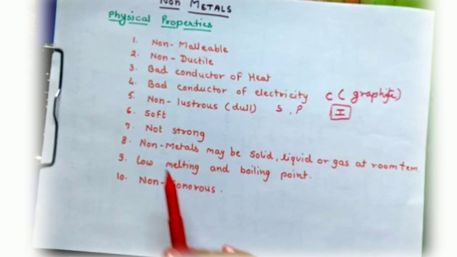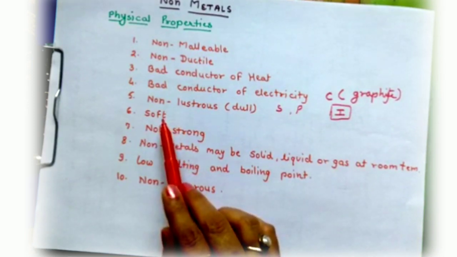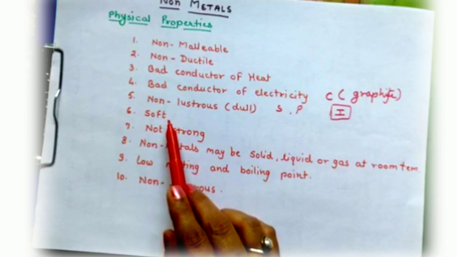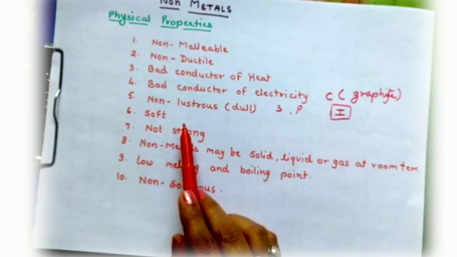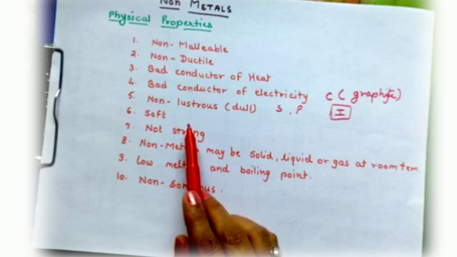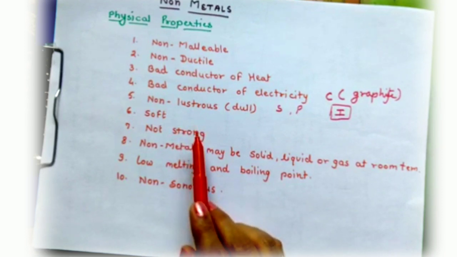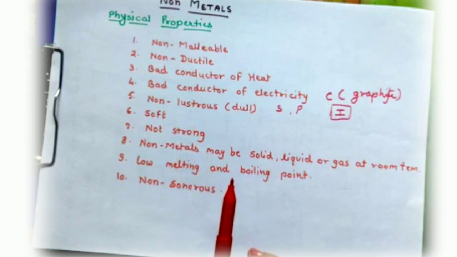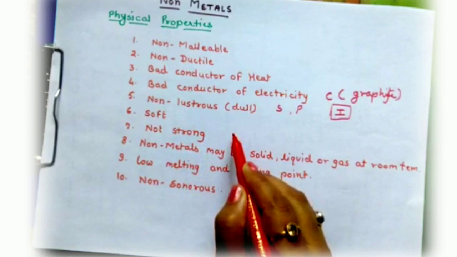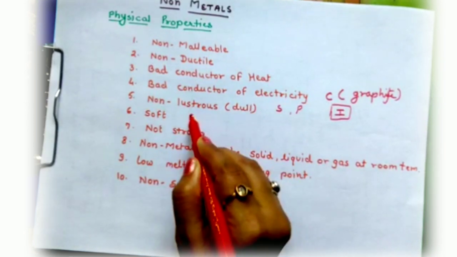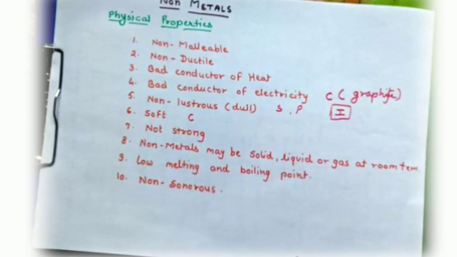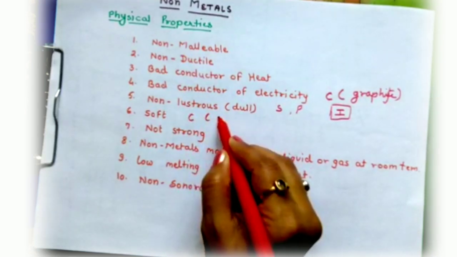Soft. The next physical property of non-metals is softness. Most of the solid non-metals are quite soft. Exception, only one non-metal, carbon, is very hard. It is not soft. In the form of diamond.